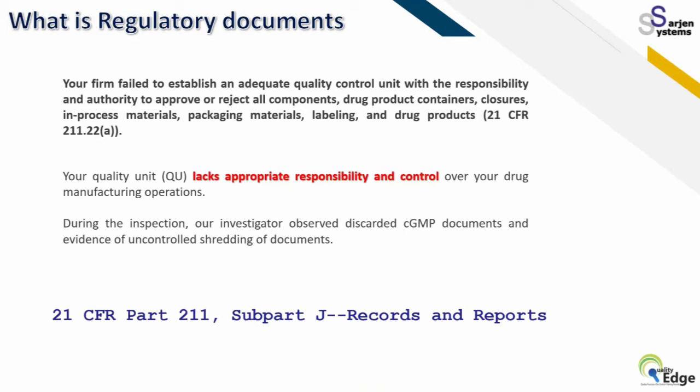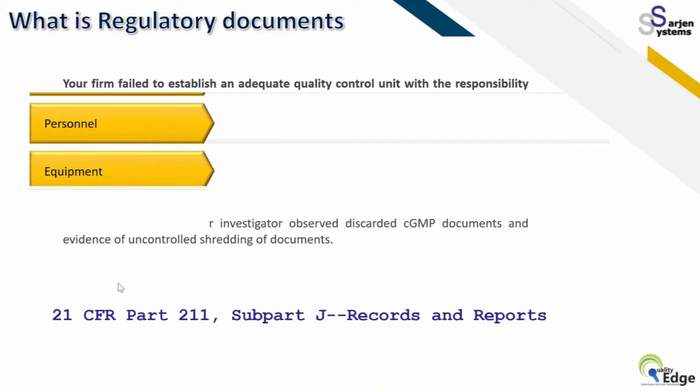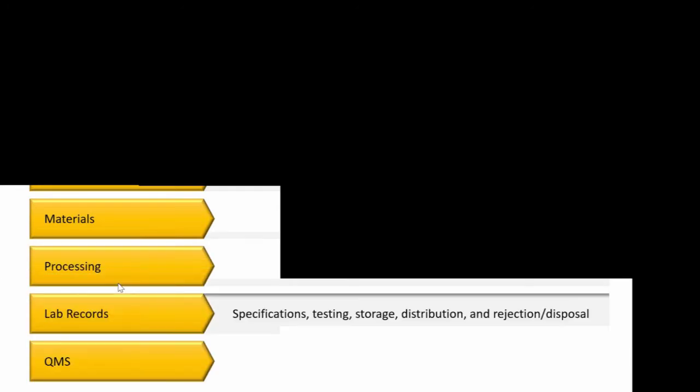What comes under all this regulatory requirement is 21 CFR Part 211. If you go to Subpart J, which is for records and reports, a full chapter is there in detail. What regulators are expecting, how to control the records, what other things are required in those reports. In pharma units it is a big subject, but if we summarize, records are related to various sections.